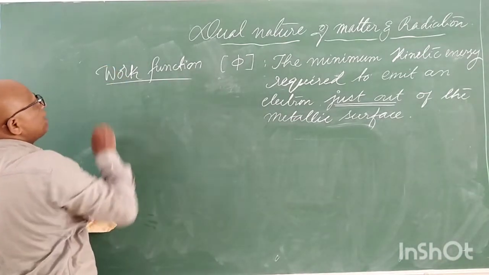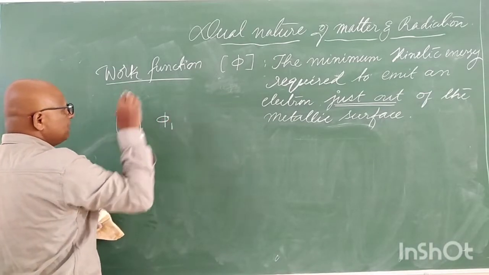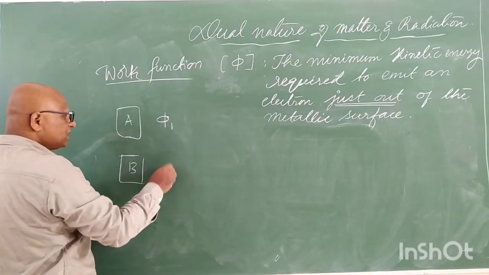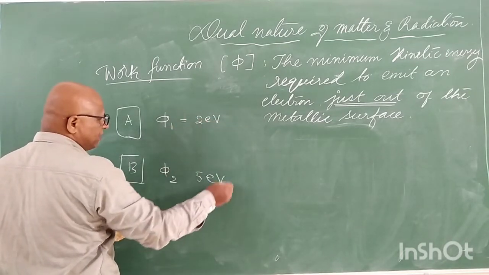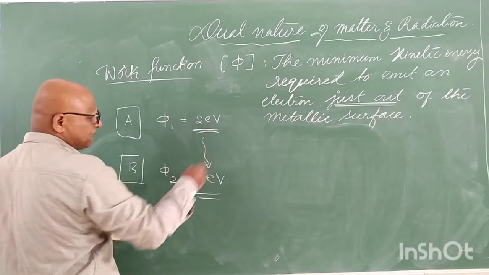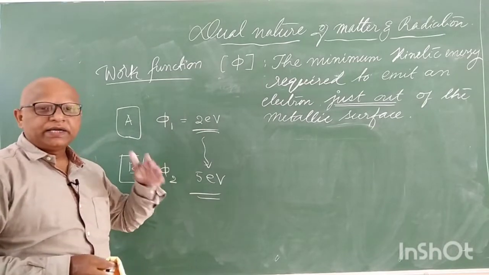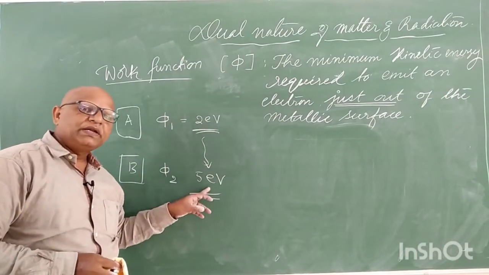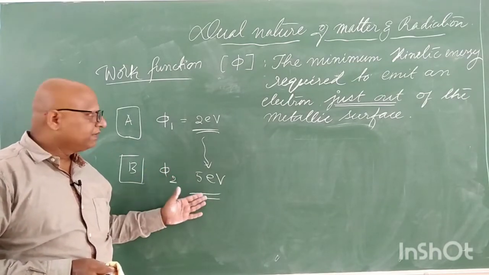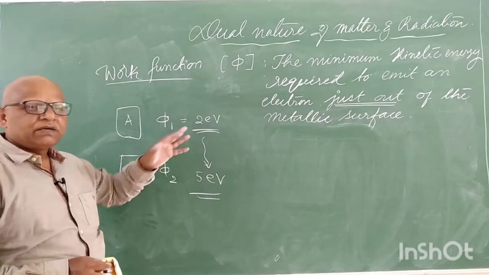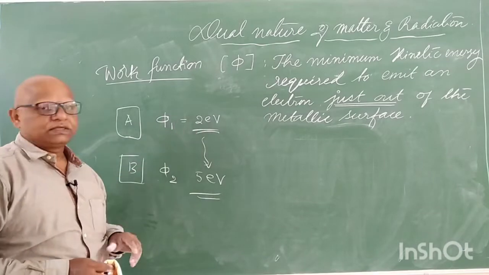So different metals have different work functions. One metal A has work function phi1, another metal B has work function phi2, and this varies from 2 eV to 5 eV for all metals. For metals like platinum and other heavier metals, it goes up to 5.7 eV, 4.8 eV, 5 eV, 5.3 eV, like that. For copper, cesium and some other lighter metals, it will be of the order of 2 to 3 eV.